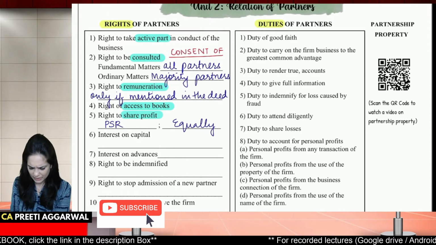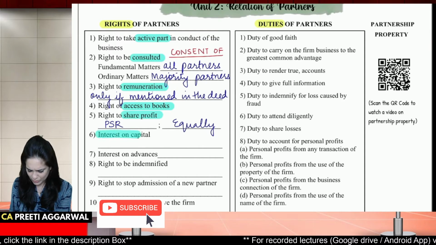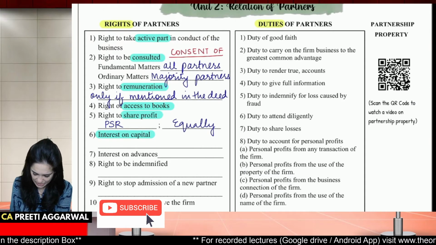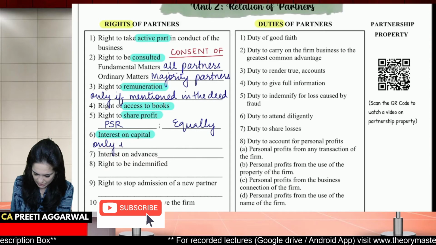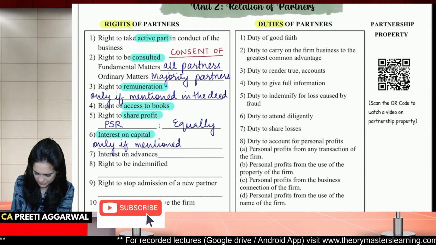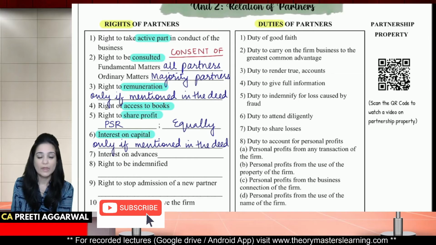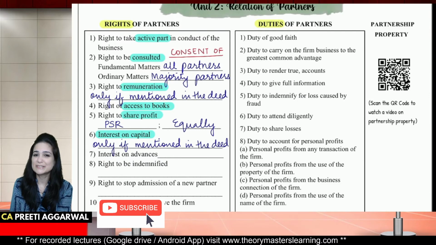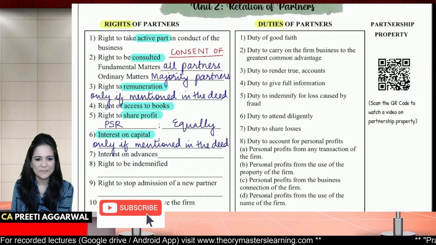No. Why? Okay, I totally agree with your reason. He is entitled to interest on capital only if it is mentioned in the deed.